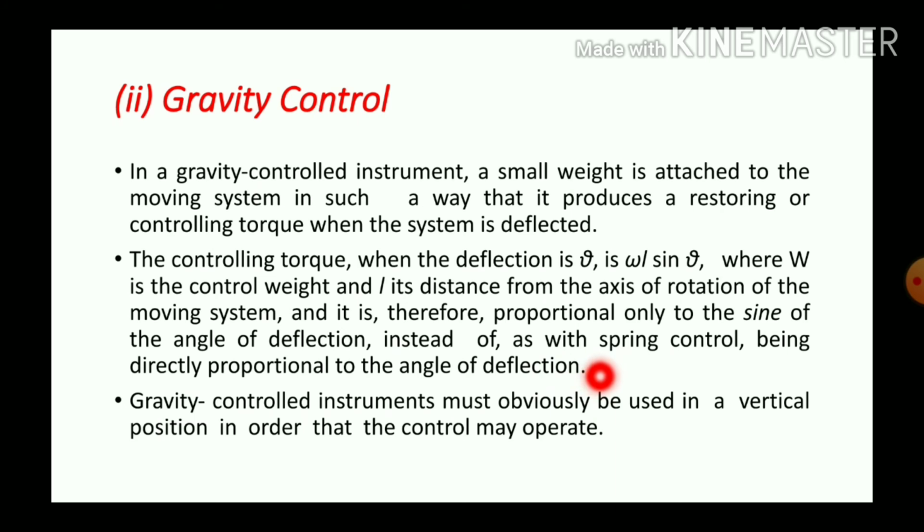It means in case of spring control, Tc is proportional to deflection theta, and in case of gravity control, the controlling torque is proportional to the sine of the deflecting angle. The gravity controlled instrument must obviously be used in a vertical position in order that the control may operate.